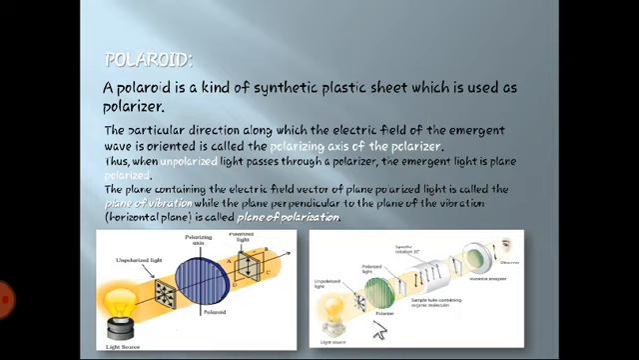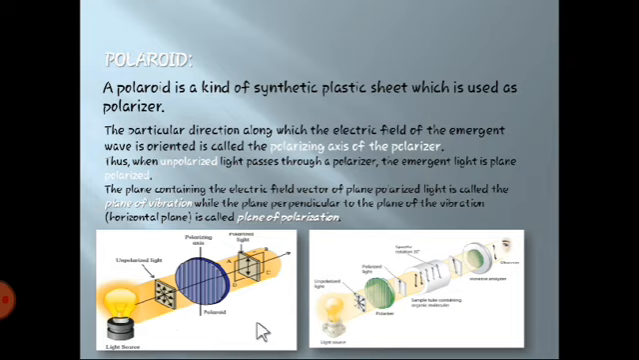Where is it? Here. This is the plane of vibration and this is the plane of polarization, because the light gets polarized. Here A, B, C, D contain the electric field vectors of plane polarized light. So this is the plane of vibration, A, B, C, D containing electric field vectors of plane polarized light, and the perpendicular one, this block, is the plane of polarization. So this is it.